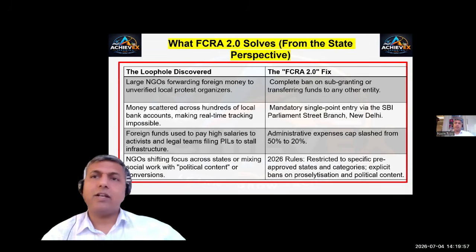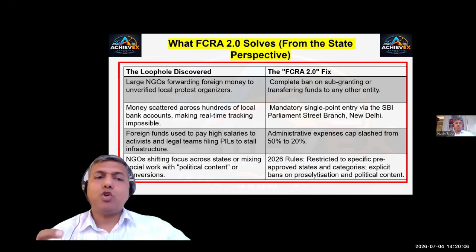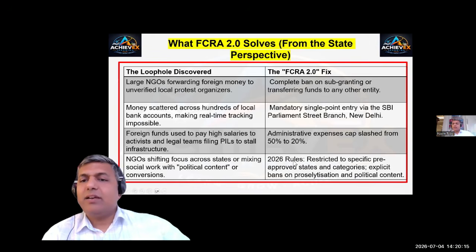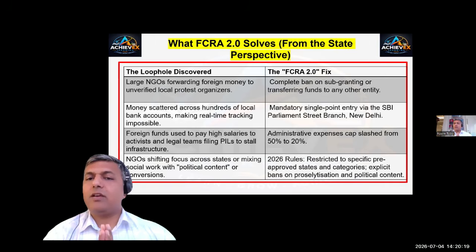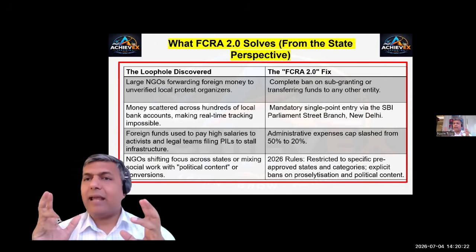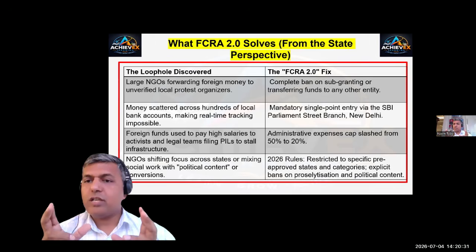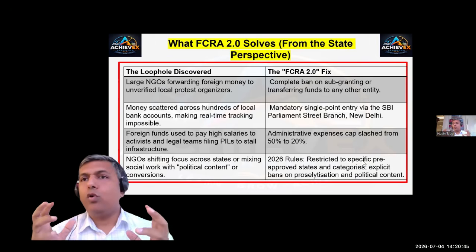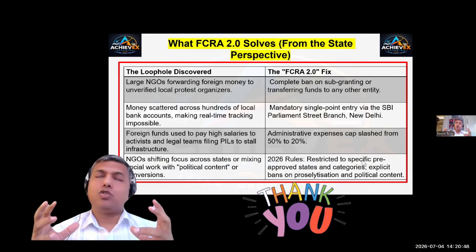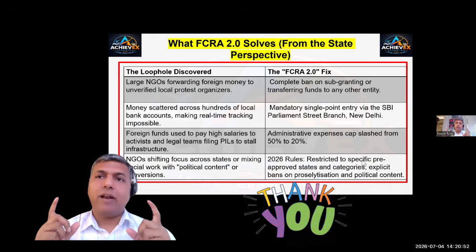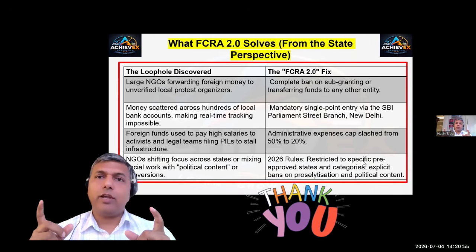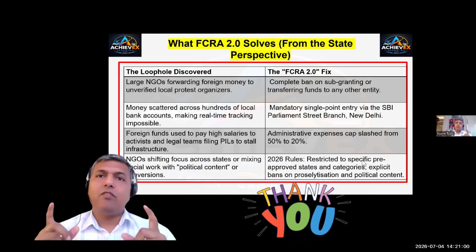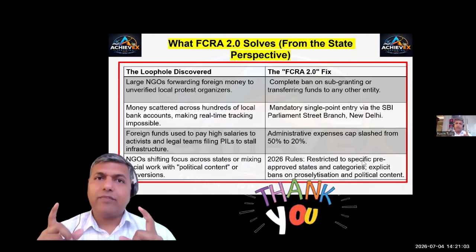That is what we discussed earlier. Fourth point, NGOs shifting focus across states or mixing social work with political content or conversions. The 2.0 rule says activity is restricted to specific pre-approved states and categories only, with an explicit ban on forceful religious conversions. So this is what FCRA 2.0 resolves ultimately. A matter of national security, economic security, and religious conversions on the ground will be tamed by FCRA 2.0.